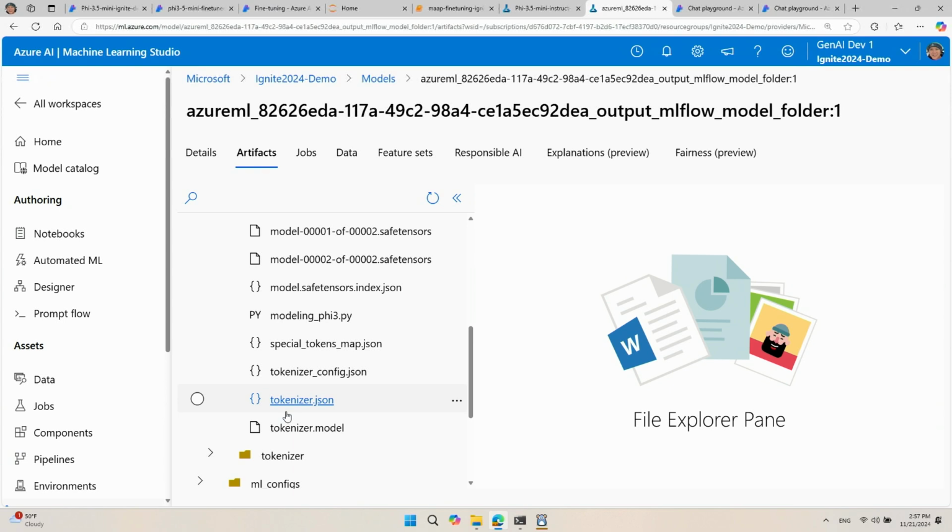So the real benefit of fine-tuning the Phi model through this managed compute route is that you can not only manage your compute cluster size and type, and also specify as many hyperparameters as you want, but also download a local copy of your fine-tuned model to be able to do local inferencing. So that completes my demo part, and I'll give it back to Martin.